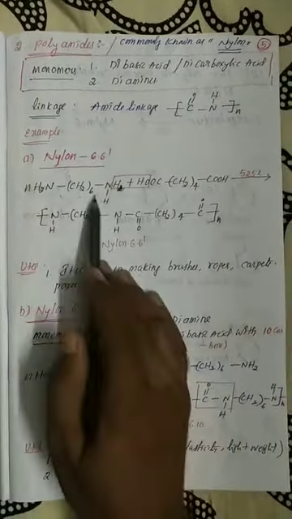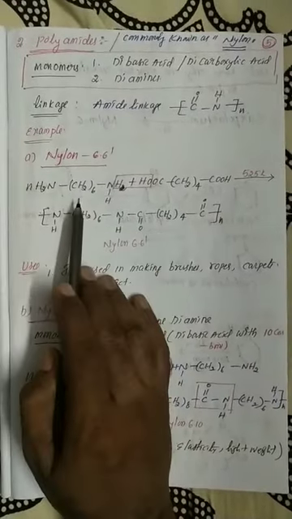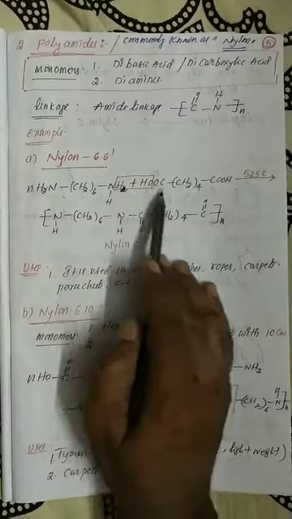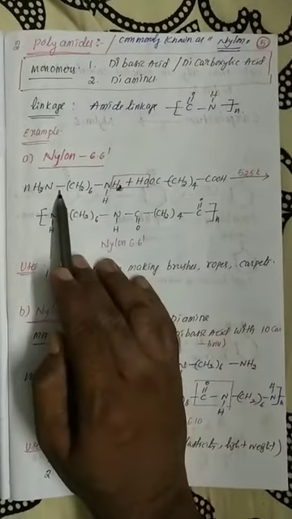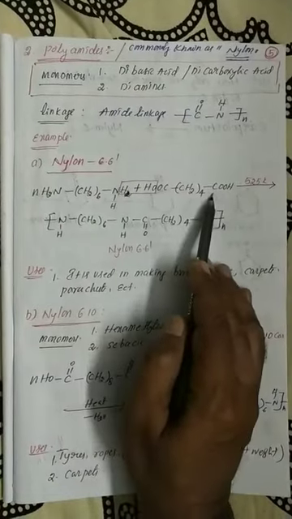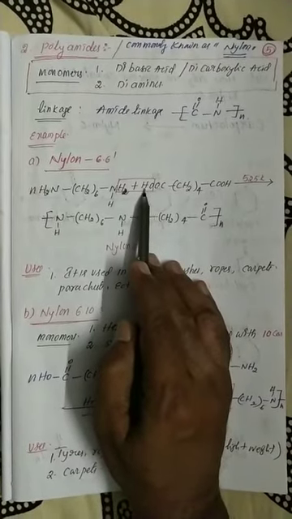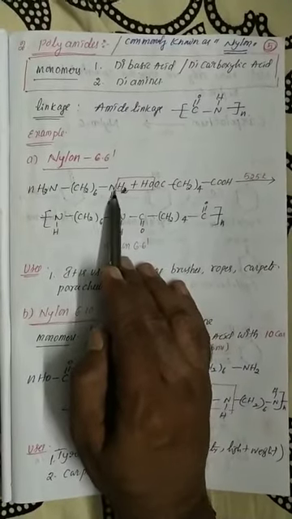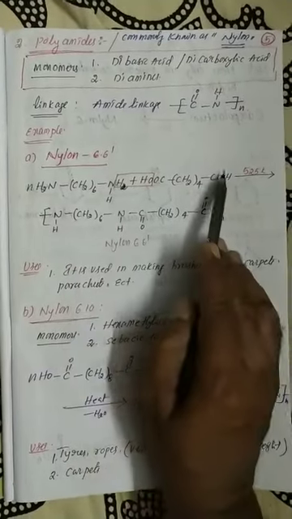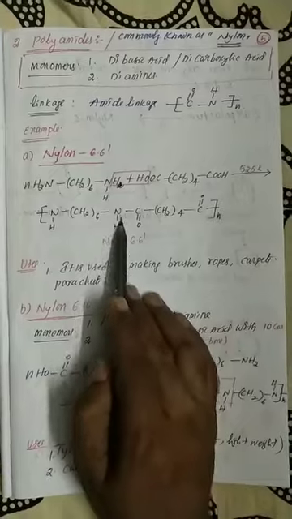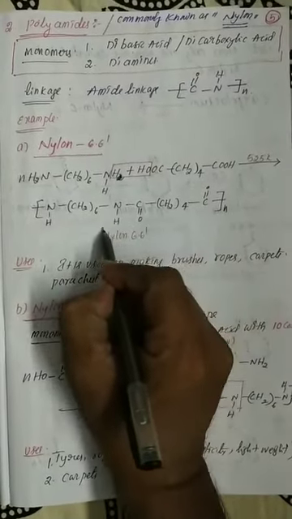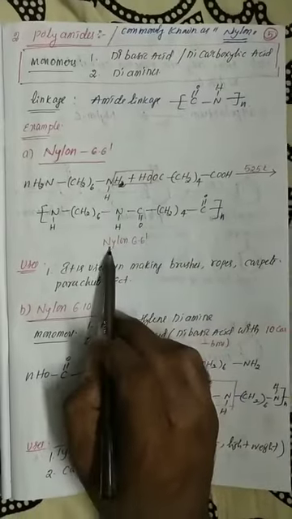So the best example is nylon 6,6. Nylon 6,6 is made from hexamethylene diamine and adipic acid, already discussed in previous classes. From the adipic acid, the OH group, and from the amine group of the hexamethylene diamine, H, is eliminated as a water molecule. Finally, see here carefully, what is this linkage? Amide linkage. So nylon 6,6.